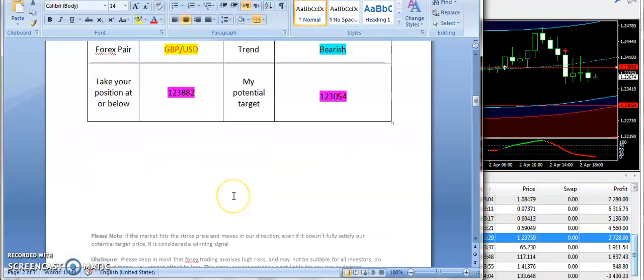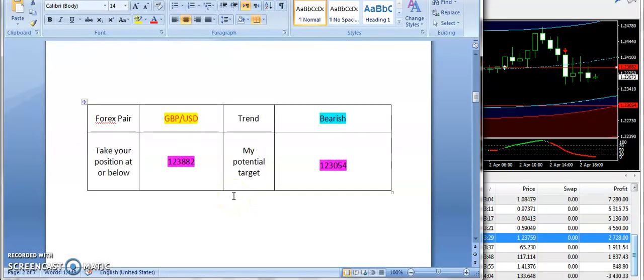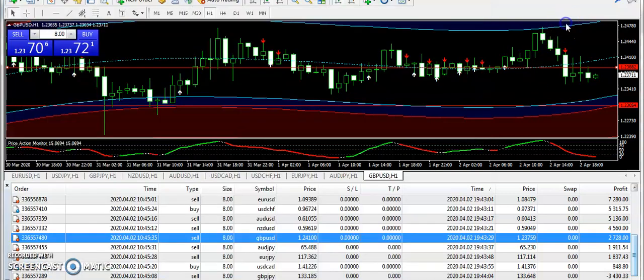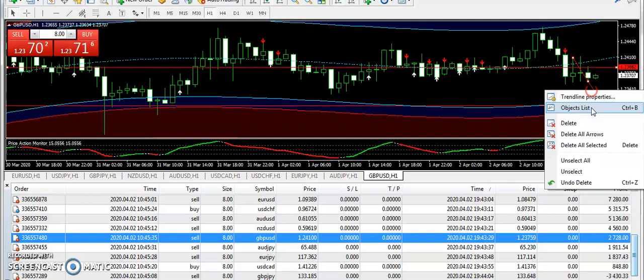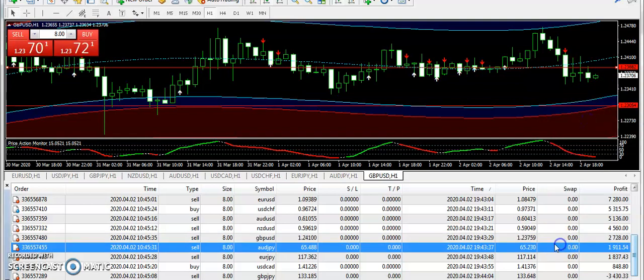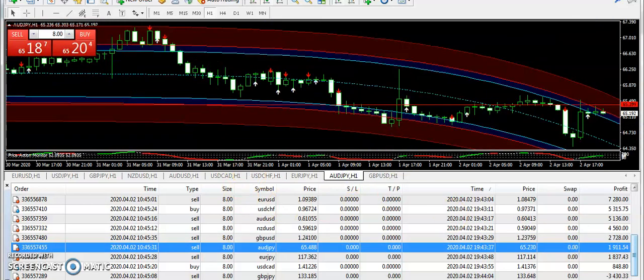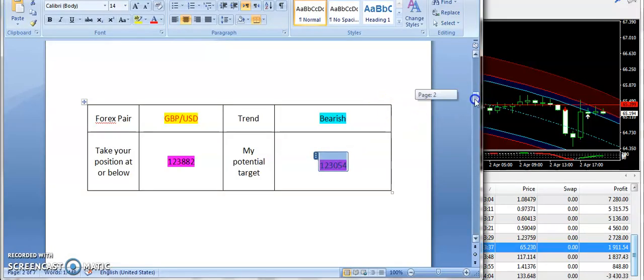Next, let's talk about the third pair of my signals report, which is Great Britain Pound USD. I have supplied the bearish signal from 1.32882 and 1.32054 was the target price. However, the targeted price is not met till now, but overall you can see we have seen some scalping chance on Great Britain Pound USD. The market went down from our entry and we have just scalped the market because overall the momentum went slow after that. So if you have traded this one in the manner of scalping, then you must have caught the profit. Next, let's talk about the AUDJPY.